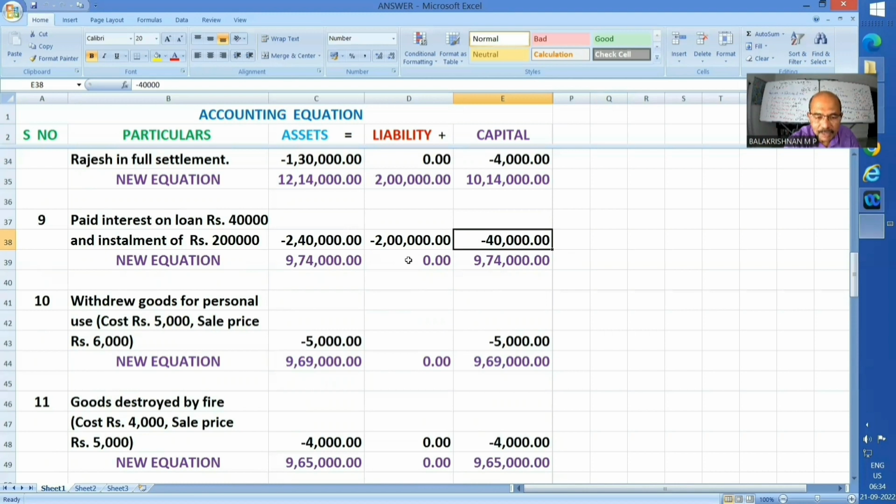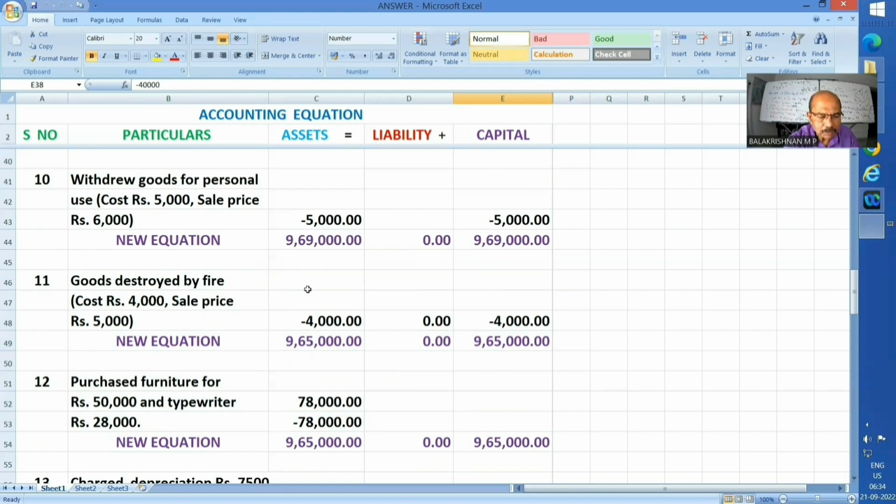And the total money what I had to shell out was 2,40,000. 2 lakhs towards refund of installment and 40,000 towards interest. So 2,40,000 money I had to shell out, hence asset got down to that extent. It is now 9,74,000. That is equivalent to capital 9,74,000. The equation is well taken care of. Now, next one, 10th.